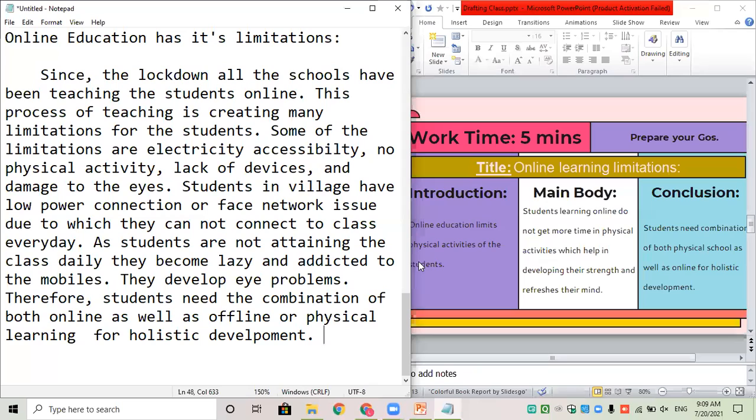I hope you're able to follow what we have been doing right now. This is what your final product needs to look like when you're writing the main answer. A short paragraph, not more than 10 to 15 lines.